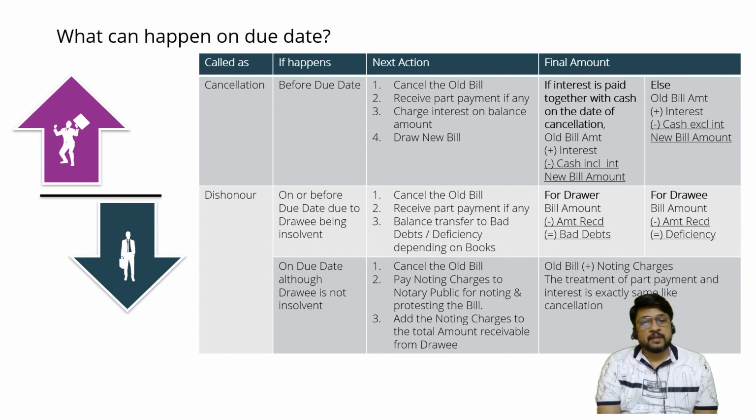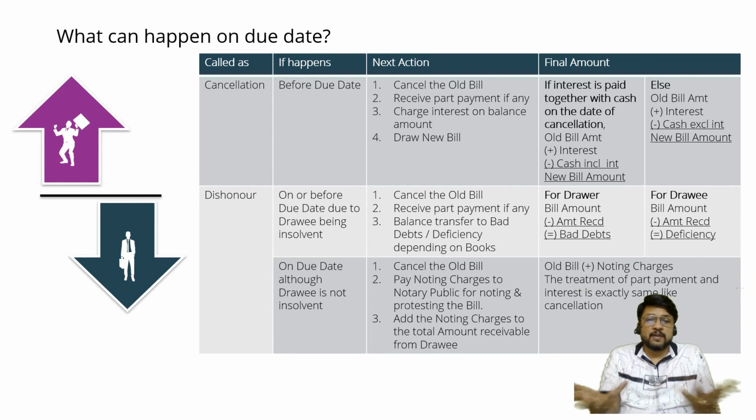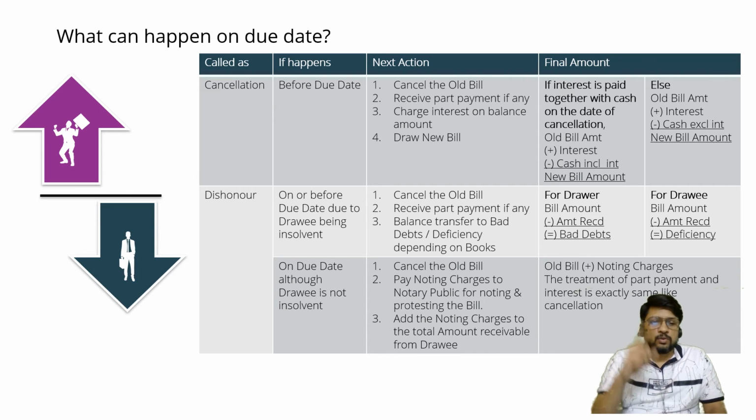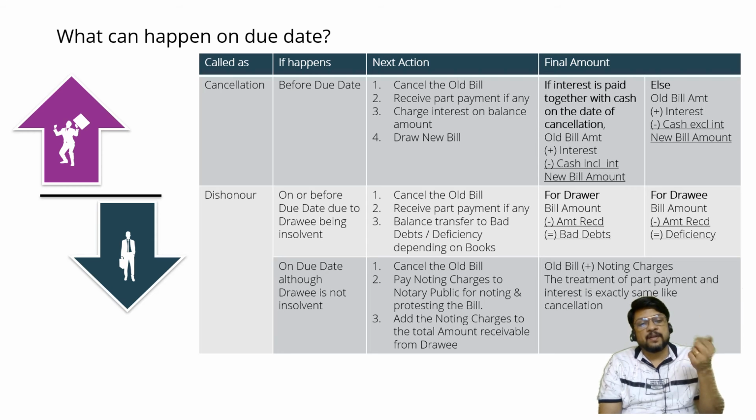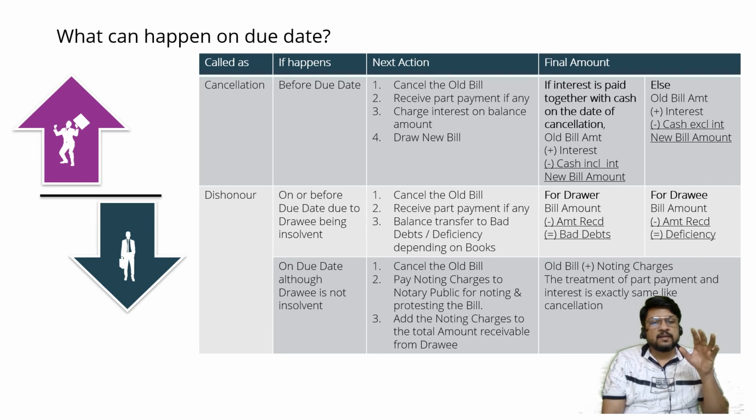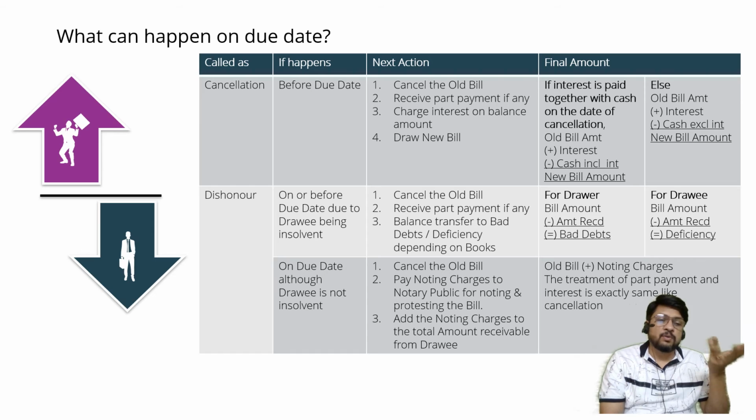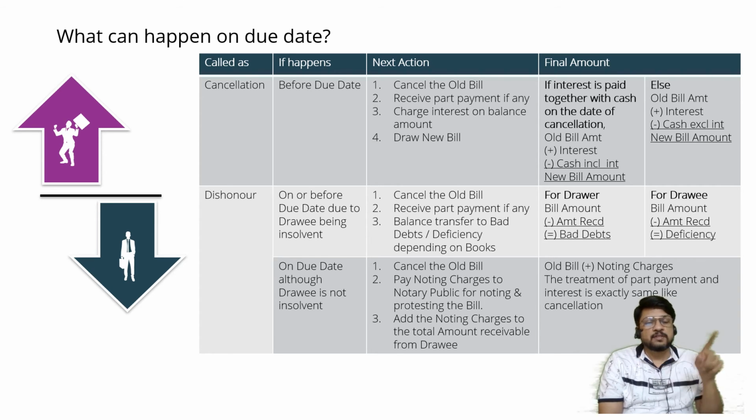Then the person demanding the money on the due date will obviously feel angry and go to the court of law. If the case is started against the drawee, then the reputation, goodwill and creditworthiness of the drawee will be totally gone. Then it will be difficult for the drawee afterwards to again do transactions with the help of a bill of exchange, or even to get other benefits from bankers like loans, because now the creditworthiness of the drawee has gone down.